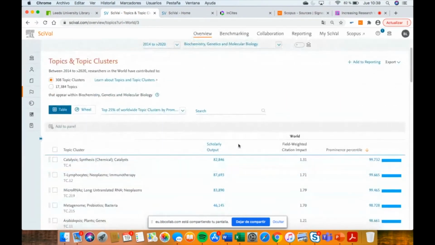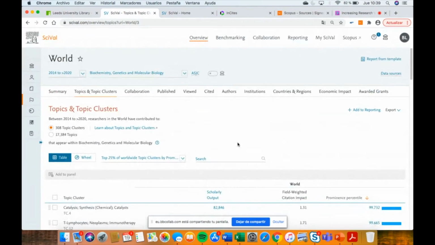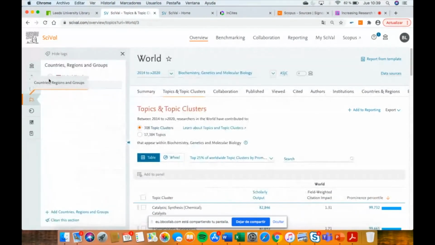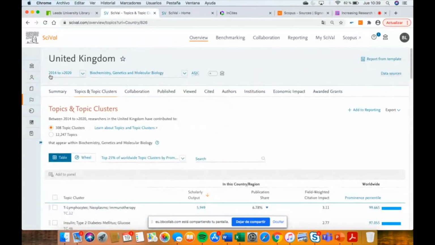You can also analyze the topics in, for example, the United Kingdom, and see which topics coincide with the world or not. Probably the topics in the United Kingdom are attracting more interest than the topics worldwide.